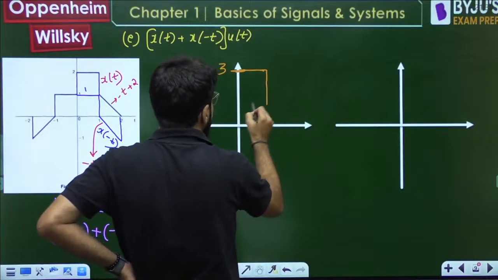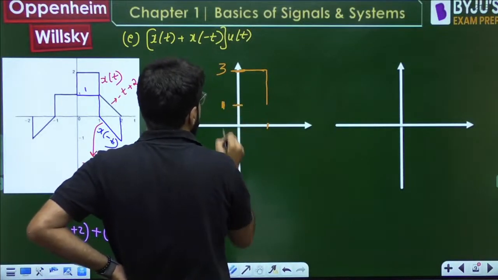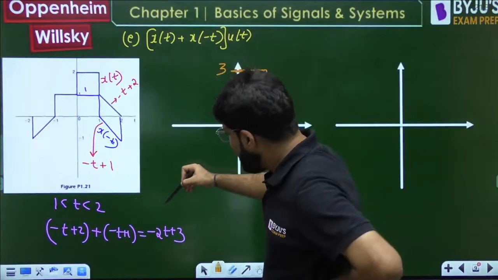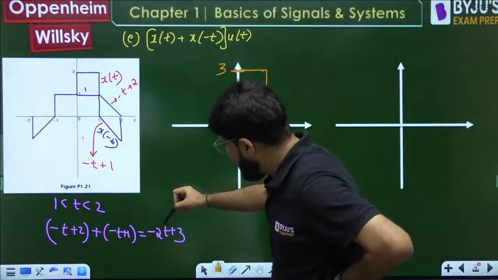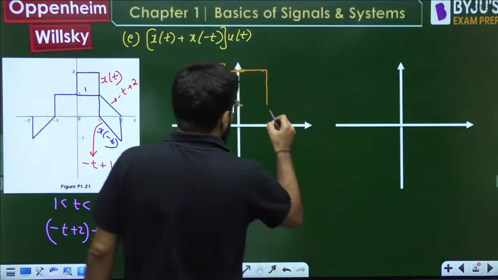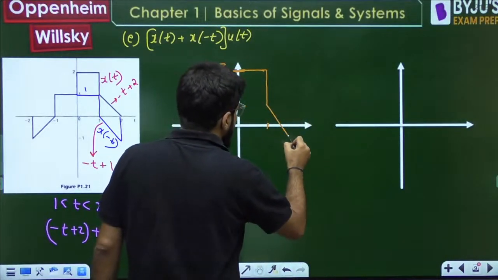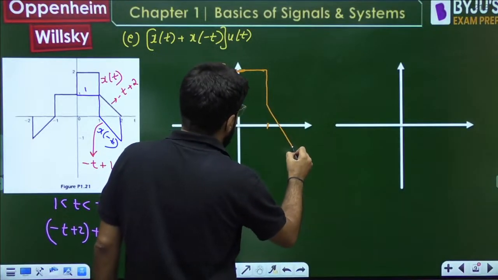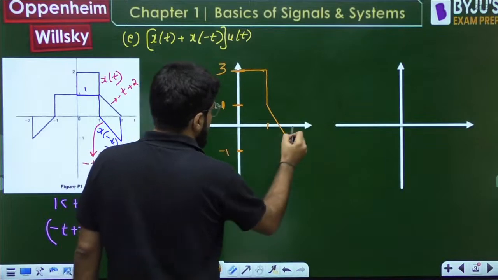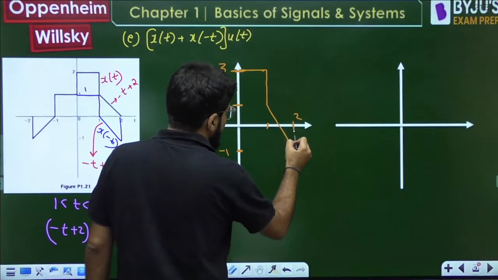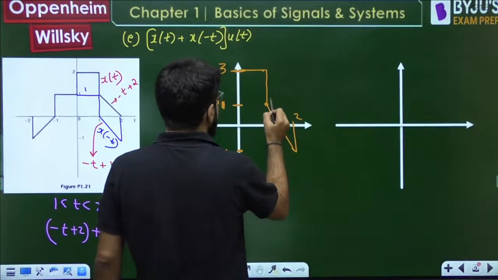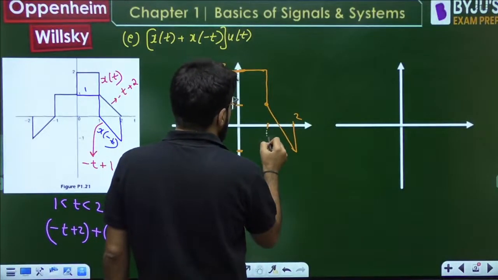So it should be starting from here. Let's say this is 1 unit. Now I have to go up to t equal to 2. For t equal to 2, minus 2 into 2, minus 4 plus 3, that is minus 1. It will be going down to minus 1, this level, at t equal to 2, and then it stops. After t greater than 2, both are 0. So this is the desired waveform.